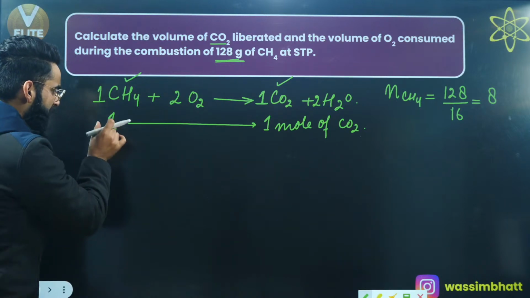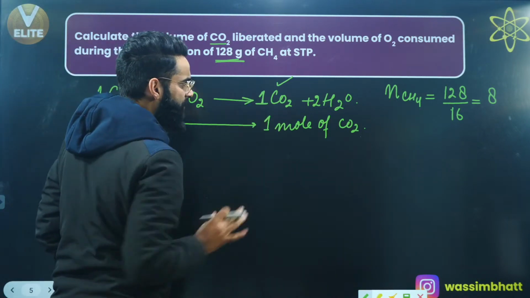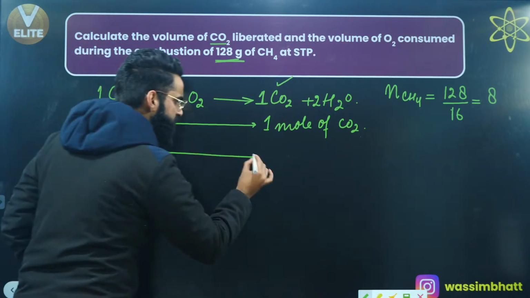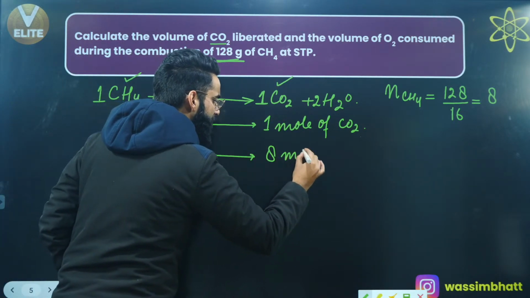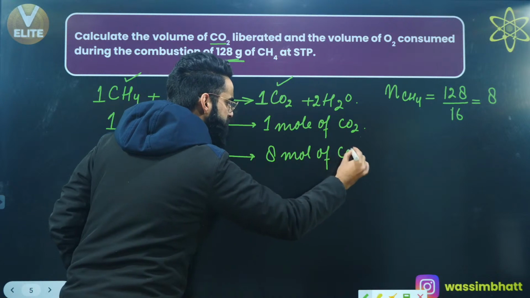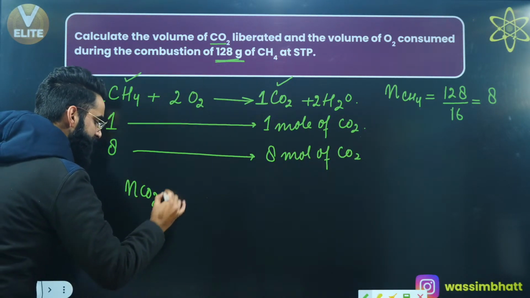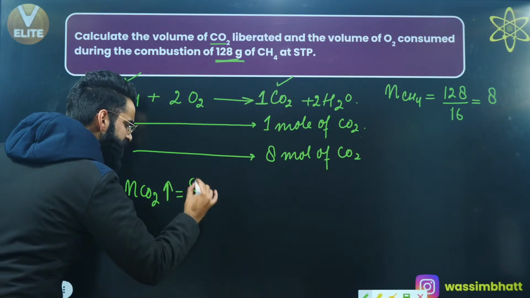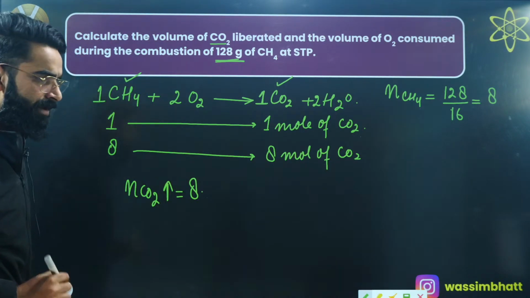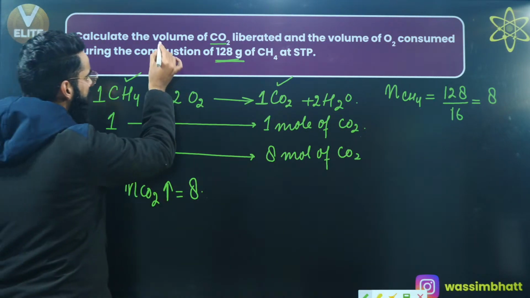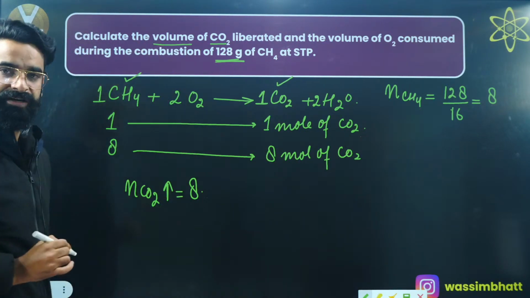Well, people, if 1 mole of methane is giving 1 mole of carbon dioxide, can I say 8 moles of methane on combustion will be giving 8 moles of carbon dioxide? So first of all, I got to know the number of moles of carbon dioxide which are getting liberated as per the equation: 8 moles. But am I supposed to calculate the moles of carbon dioxide liberated? No, I'm supposed to calculate the volume of carbon dioxide liberated.